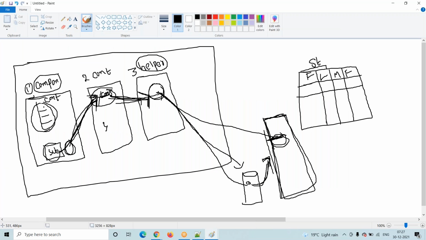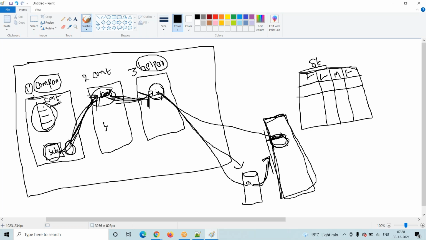This is a component. Whenever the user clicks on this, it goes to the controller, and from the controller we pass to the helper. From the helper, what is our target? Our target is to insert into this object. Then we have to write an Apex class. So how do we link this Apex class and the component? Through the controller. Generally, where we write logic is inside a method. While writing a method, it should be AuraEnabled, a static method, with public access modifier.